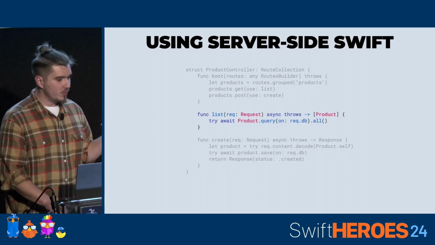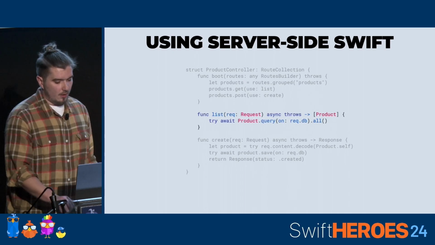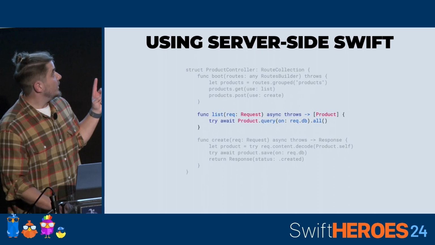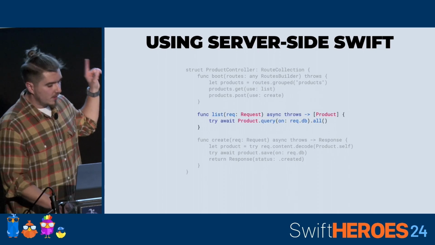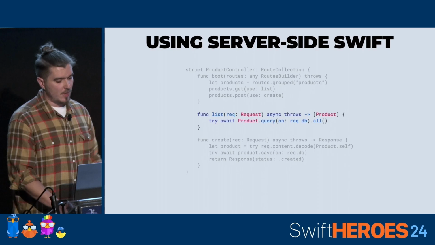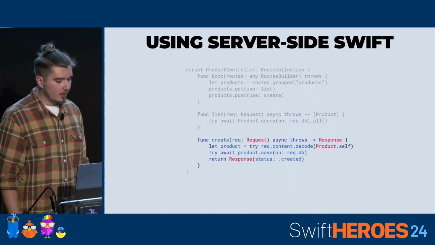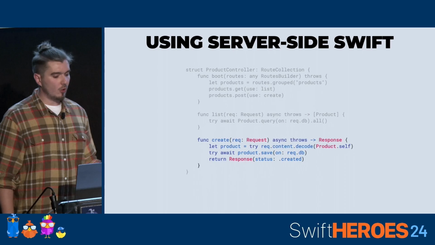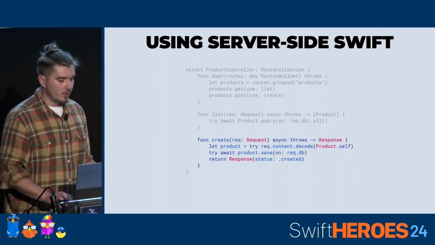Fetching all the objects from the database is as easy as you can see. What's important here? Make sure to notice this request parameter which goes inside this method. And again, to create one, we are decoding the incoming request into a product object, and we are trying to save it in our database.